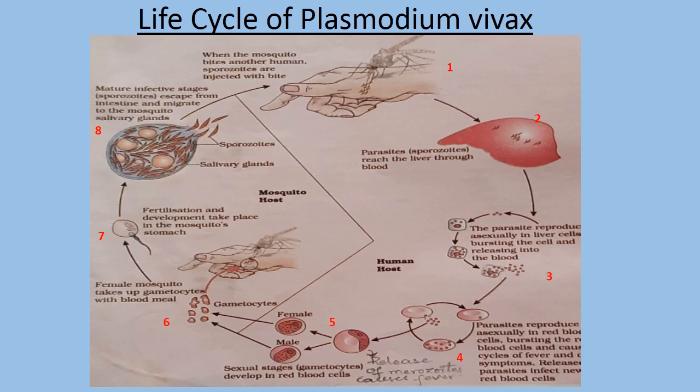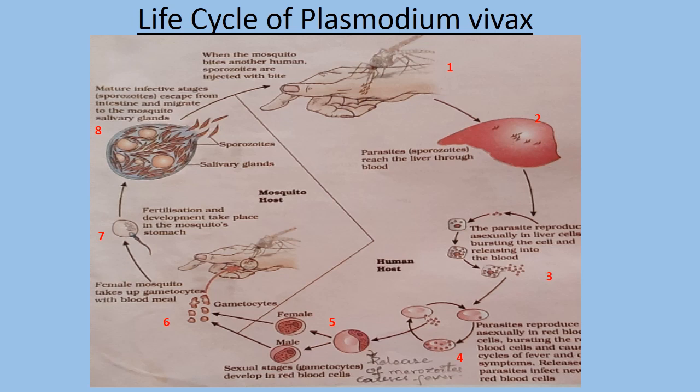There also it will multiply asexually. During asexual reproduction, it will just increase its number. So here also, after complete multiplication, it will cause the rupturing of the RBC cell. The RBC cell is completely bursting, rupturing.